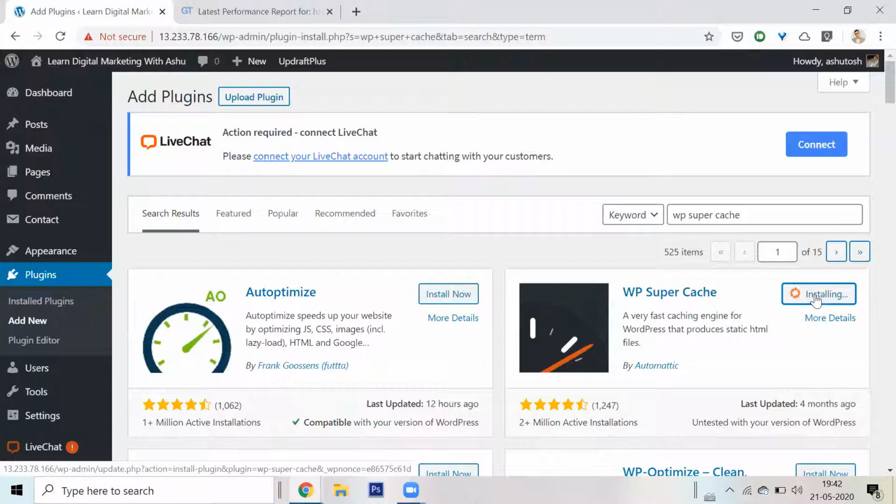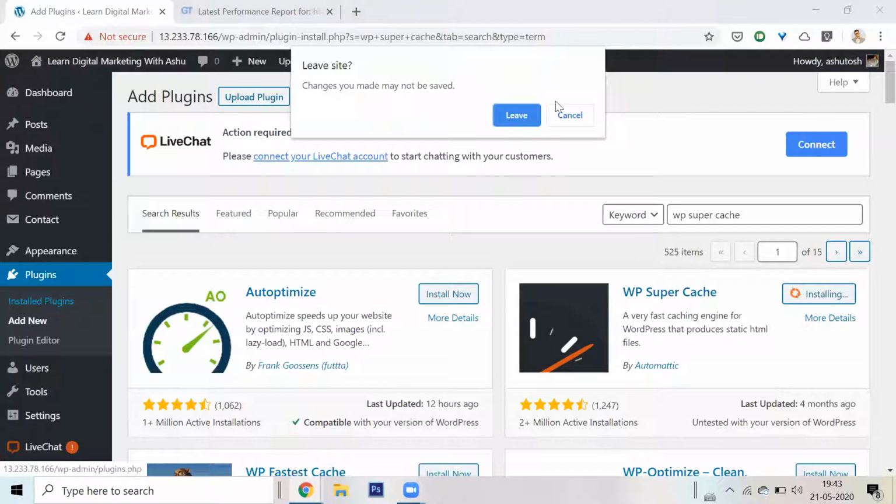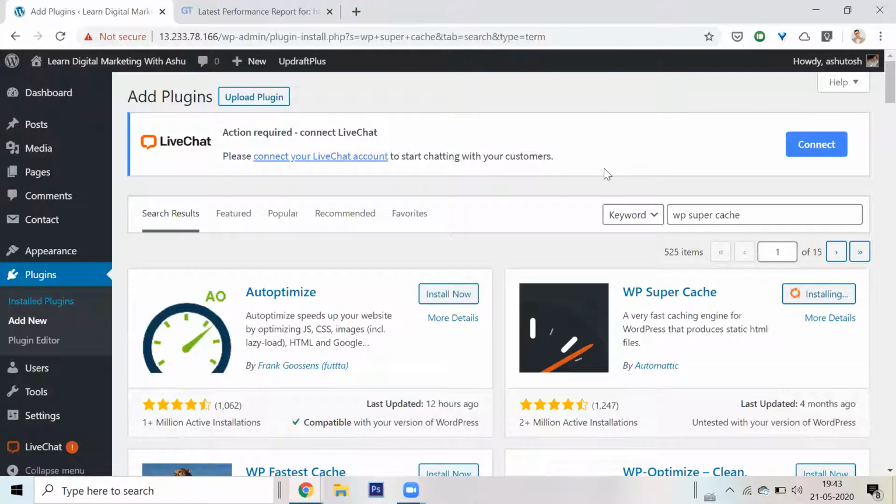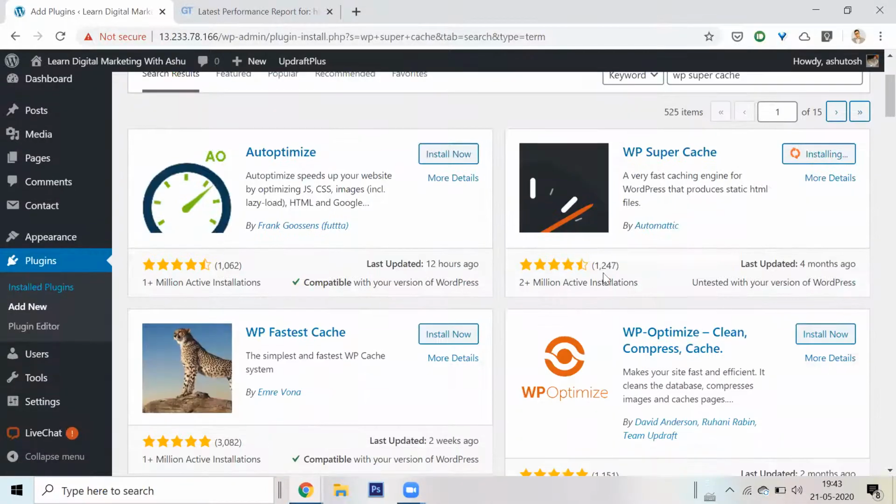It takes some time. These plugins are a bit heavy, because it's a file that's being downloaded. I'm waiting on the installation. Look, it also says here, WP Super Cache.